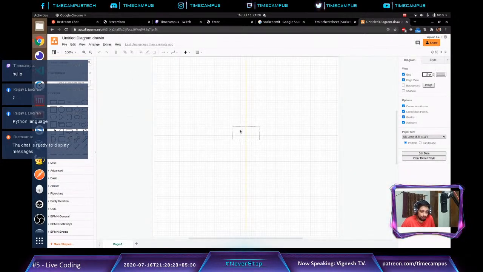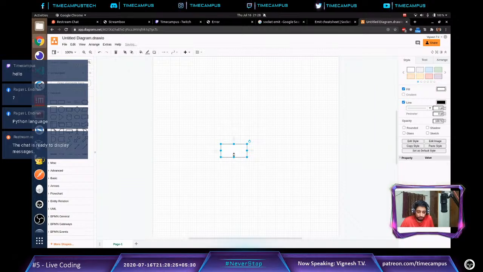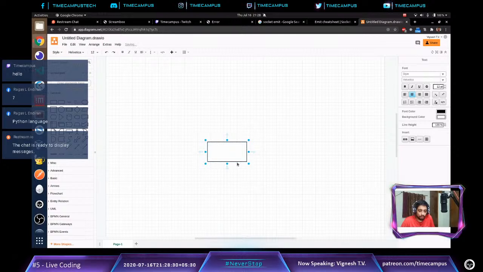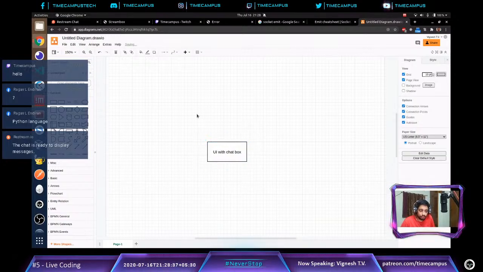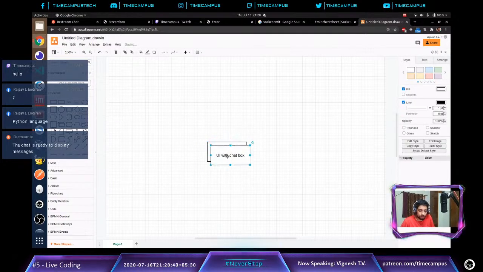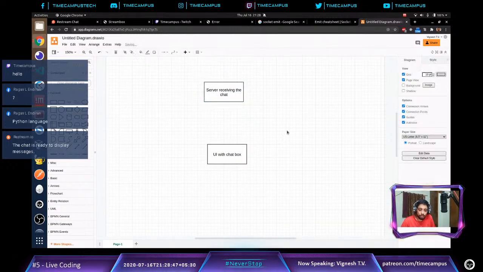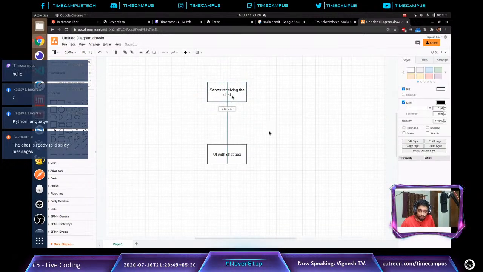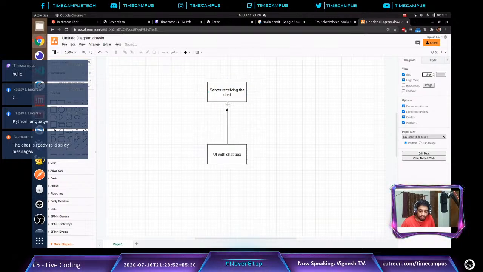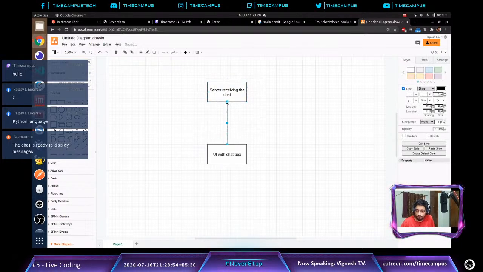So I have my chat message here. Let me zoom in a bit. I have my UI with the chat box, and I have a server receiving the chat. What we have actually done is we are able to connect these two things to and fro, and send messages to the server and receive messages from the server. That's what we have done so far.